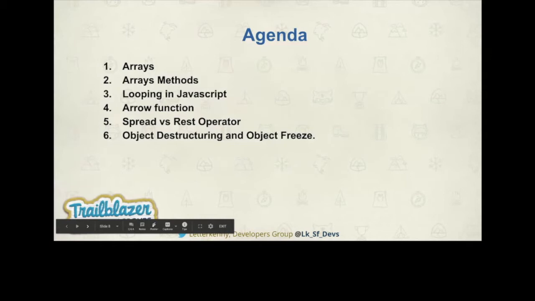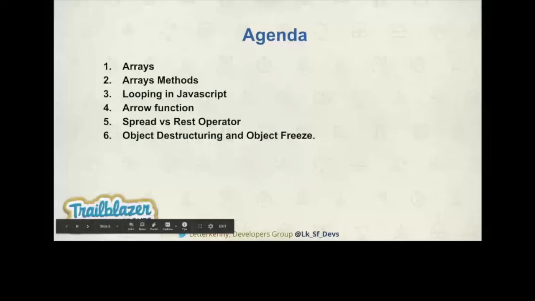The fifth topic is the spread operator versus the rest operator. And the sixth topic is object destructuring and how we can freeze an object. These six topics are very commonly used in JavaScript, and we need to take care when we are using these terms or methods. We need to use them in a very careful manner.